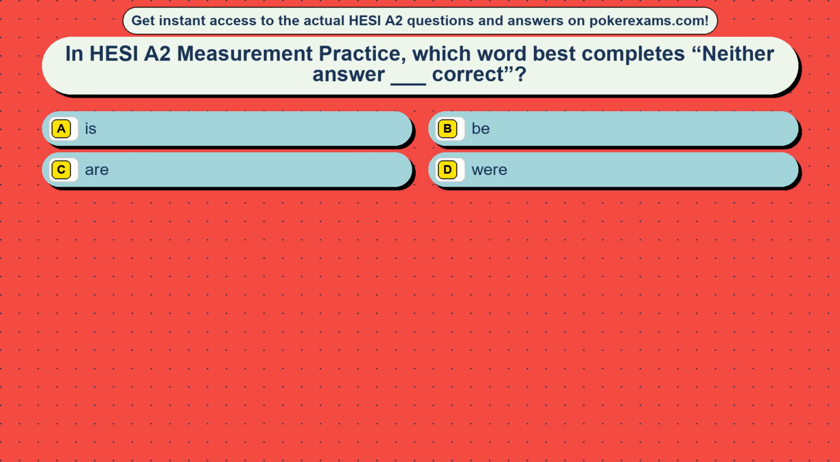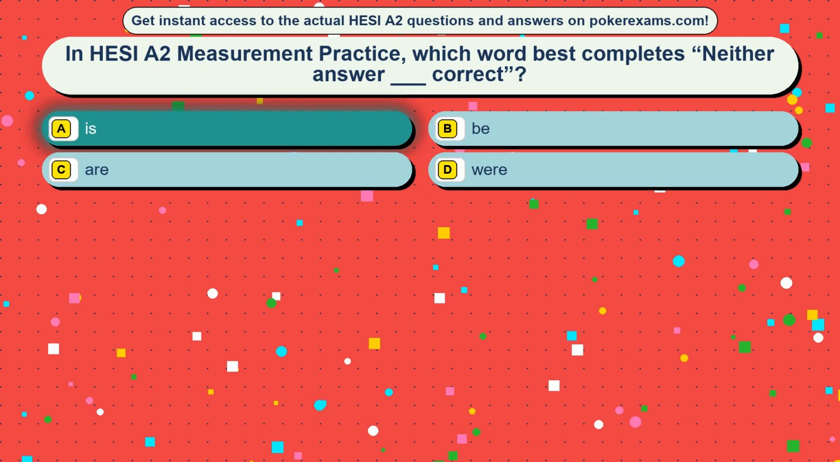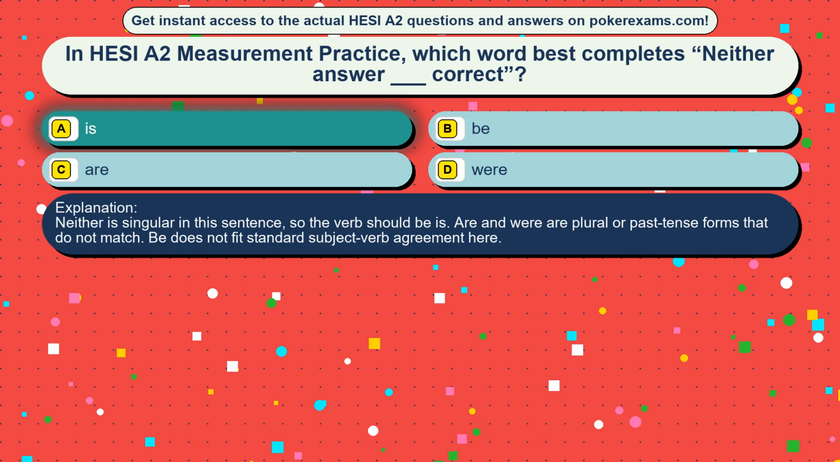Question 3. In HESI A2 measurement practice, which word best completes neither answer blank correct? Option A, is. Option B, be. Option C, bar. Option D, were. The correct answer is option A, is. Neither is singular in this sentence, so the verb should be is. Are and were are plural or past tense forms that do not match. B does not fit standard subject-verb agreement here.